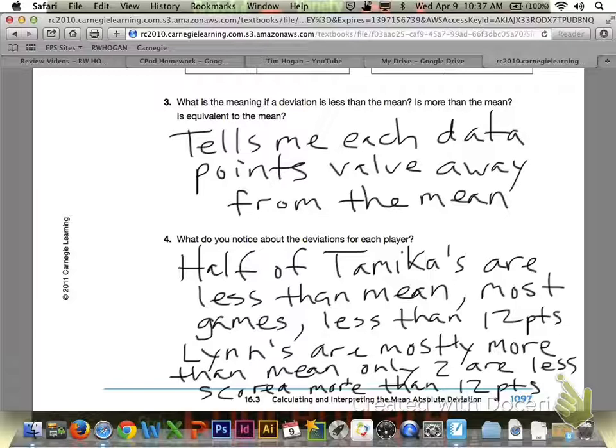For number 4, what do you notice about the deviations for each player? If you really take a look and analyze it, hopefully these are some of the things that you saw, in addition to maybe some others you came up with on your own. Half of Tamika's deviations are less than the mean, so in most of the games that would mean that she scored less than 12 points. Lynn's deviations, on the other hand, are mostly more than the mean. Only 2 of her deviations are less than the mean, so that tells us in most of the games she scored more than 12 points.